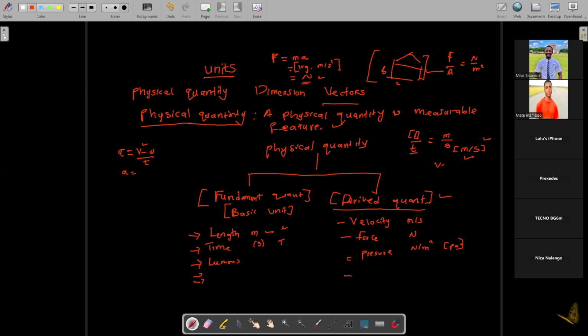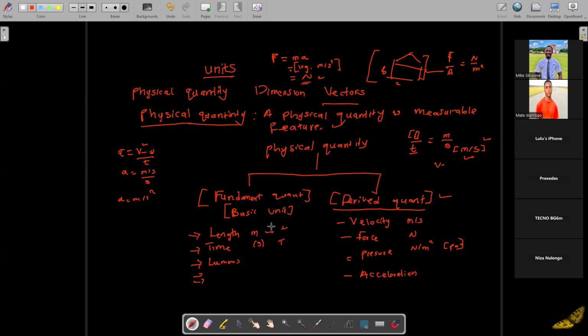Velocity is also a derived quantity, which is meters per second, and time is seconds, meaning that acceleration is meters per second squared. So we have acceleration here. It's also a derived quantity.